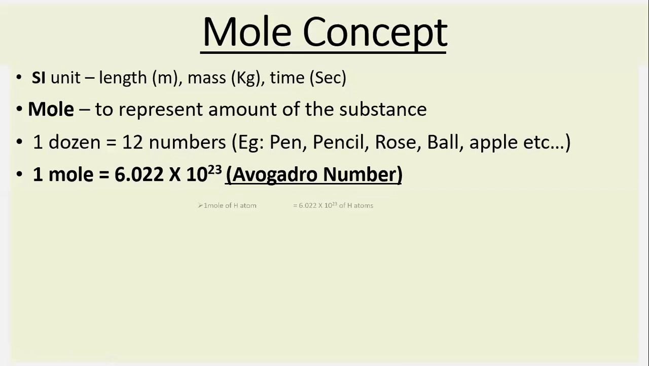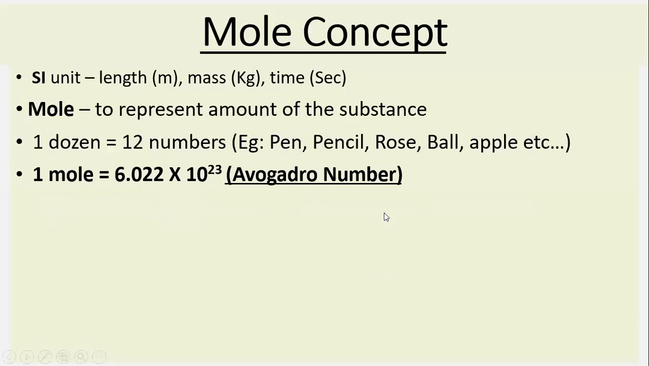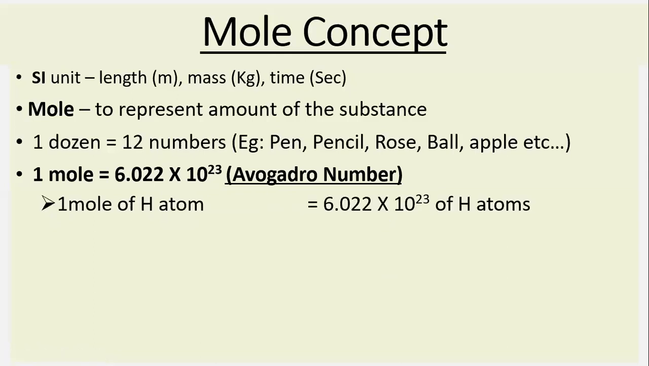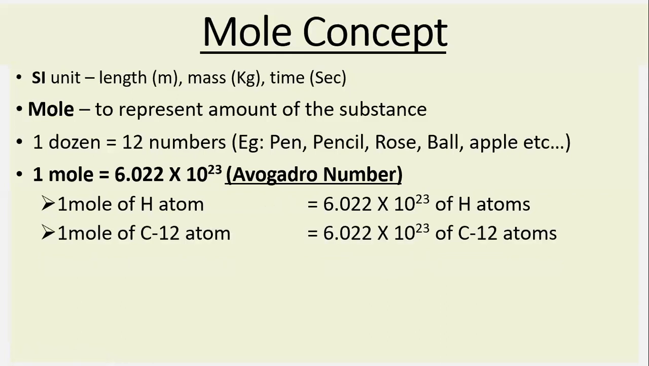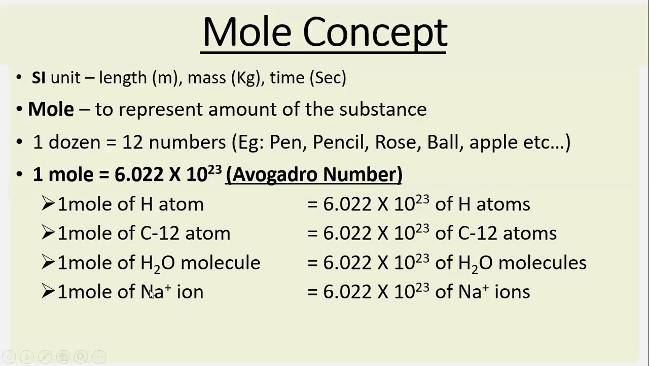Just as 1 dozen is equal to 12 numbers, 1 mole will be equal to the Avogadro number. So now if I say 1 mole of hydrogen, it means the Avogadro number of hydrogen atoms. Like that, 1 mole of carbon-12 atoms will be equal to the Avogadro number of carbon-12 atoms. 1 mole of water molecules will be equal to the Avogadro number of water molecules. 1 mole of sodium, Na+, which is said to be a sodium ion, will be equal to the Avogadro number of sodium ions.